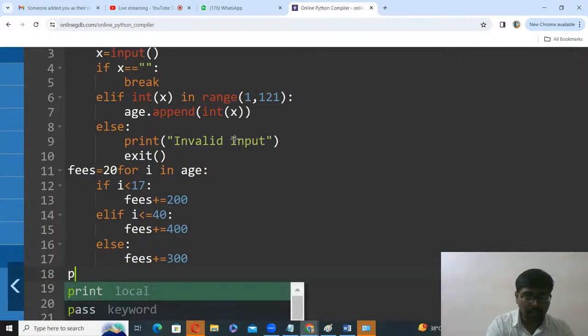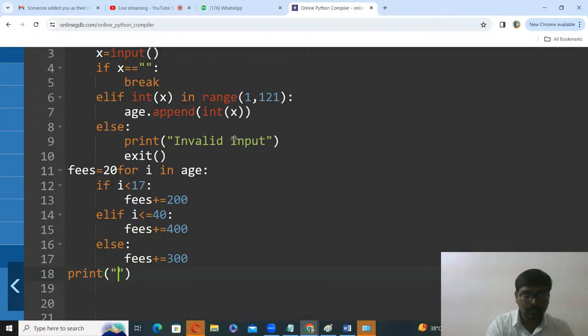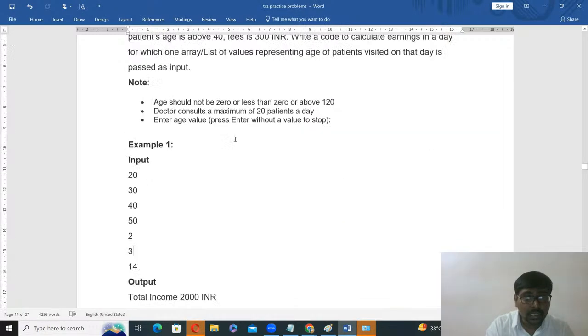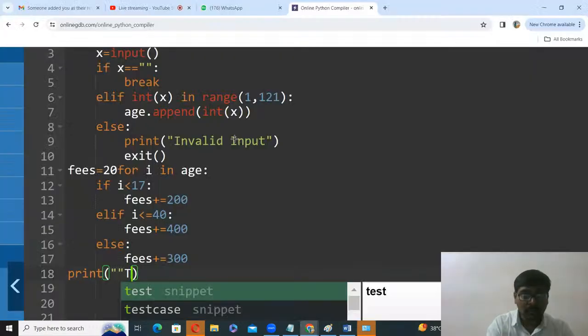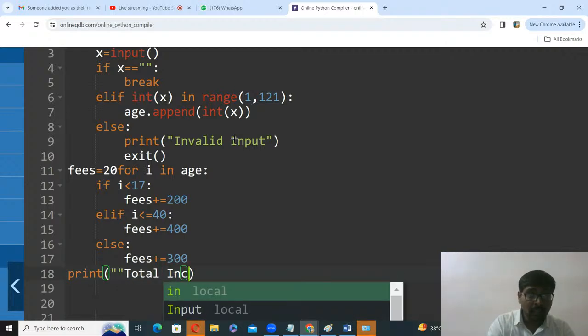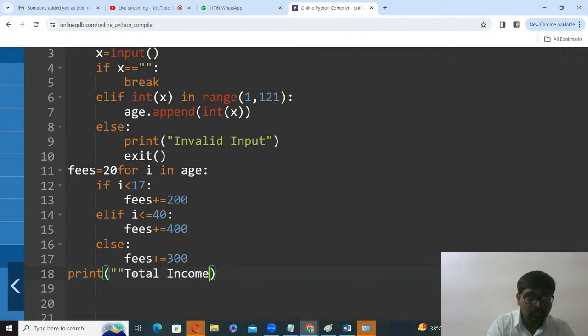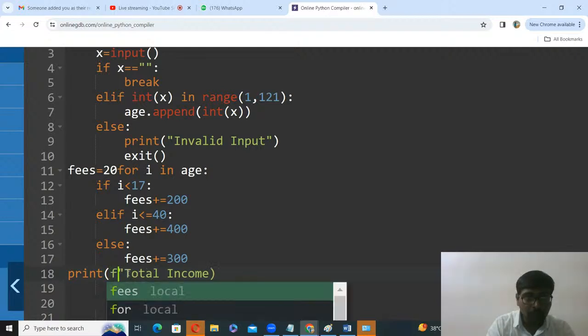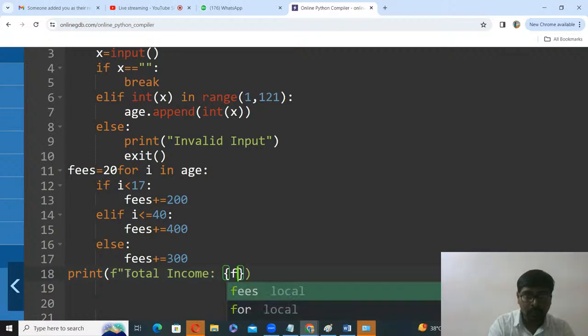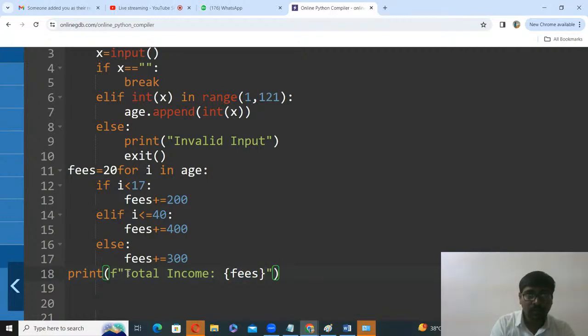So finally, coming out of the loop, print the message: total income colon fees, in an f-string. Close, completed, run.